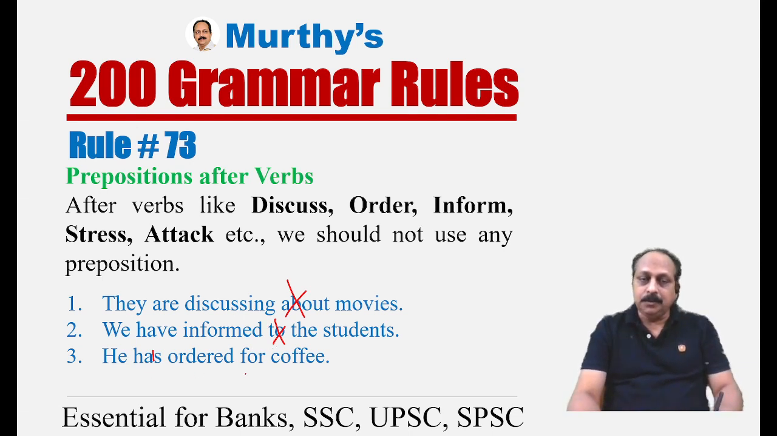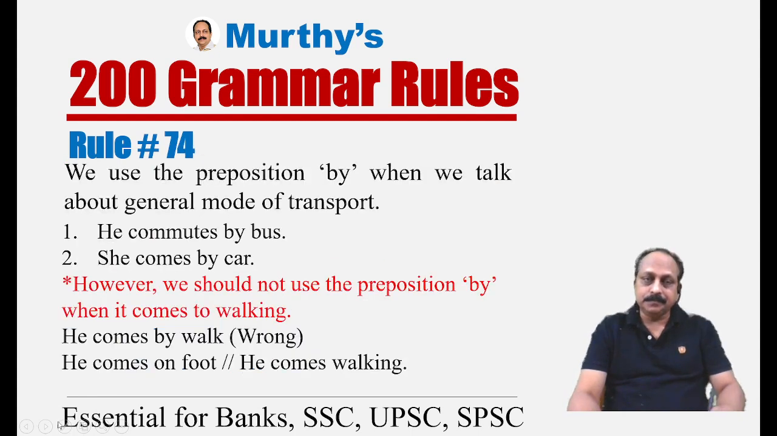"He has ordered for coffee." Again, a lot of people say this, but it is not correct. After the verb ordered, we should not use the preposition for. Here, what are the verbs? You have to memorize all the five verbs, important. Discuss about, not correct. Order for, not correct. Inform to, not correct. Stress on, not correct. Attack against, not correct. We should not use any preposition after these verbs.